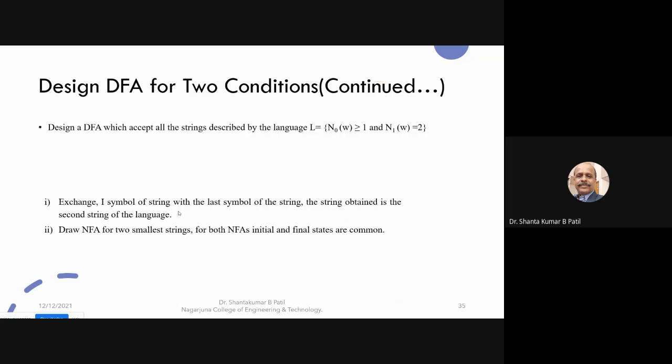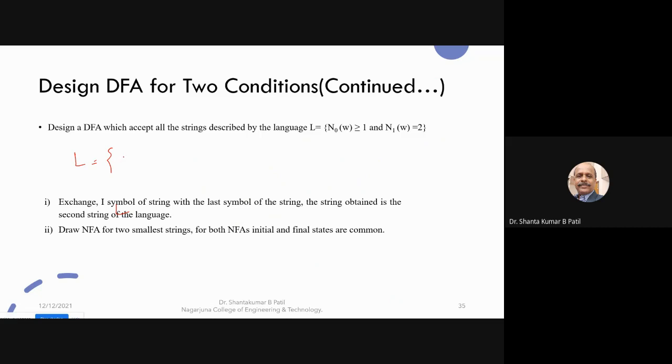Now we are going to design a DFA which accepts all strings described by the language L, where the number of 0s is greater than or equal to 1, and the number of 1s is equal to 2 in the string W. Okay, there is a restriction. For 0, a minimum of 1 should be there.